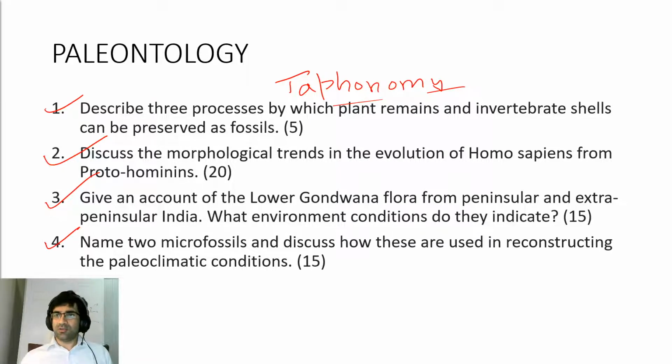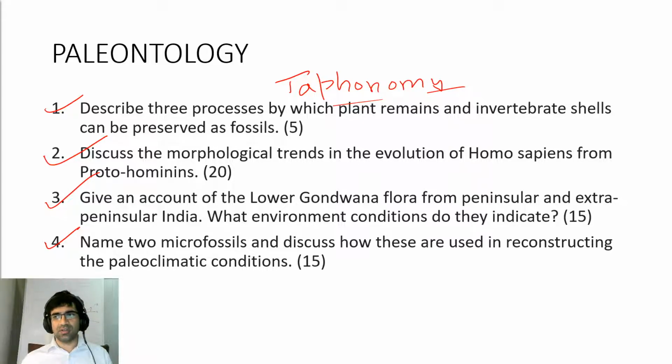You have to name any two microfossils and discuss how they are used in reconstructing paleoclimatic conditions. One which is used most commonly is foraminifera. So you have to describe that in here. They are very commonly used in reconstructing paleo conditions.